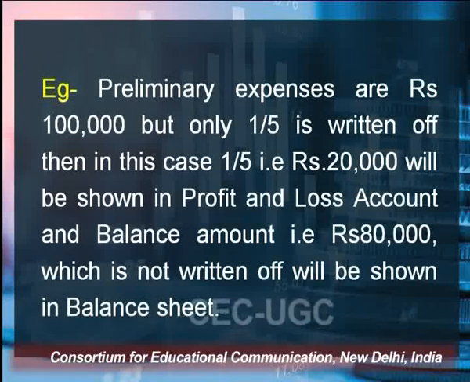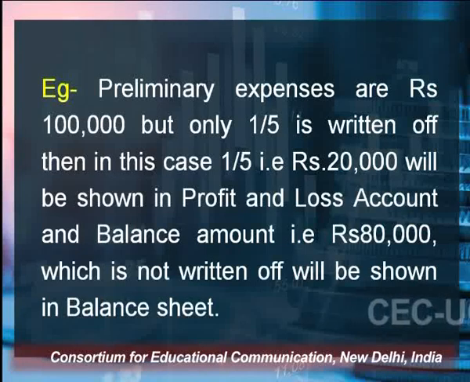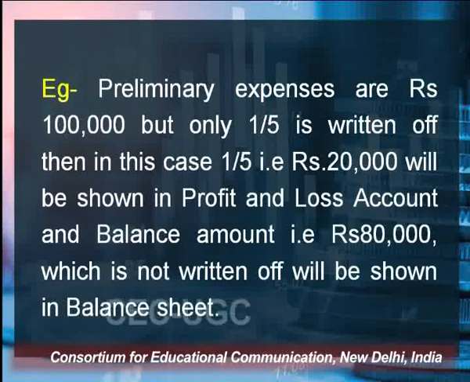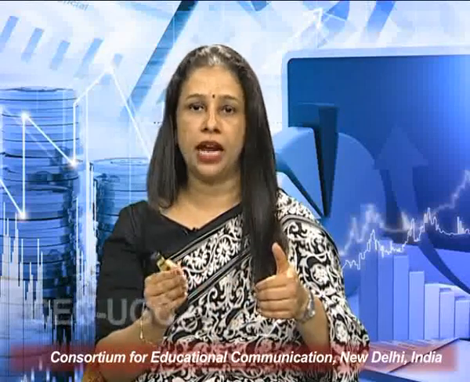Unless you write it off completely. So 80,000 will be shown in the balance sheet and 20,000 will be shown in the profit and loss account. When you show rupees 80,000 under the head of fictitious assets, it is generally shown in the balance sheet under the head of miscellaneous expenditure. In the next year, this would again be written off against the profit and loss account, and again 20,000 will be shown in the profit and loss account, and the remaining amount, that is 60,000, will be shown in the next year's balance sheet.